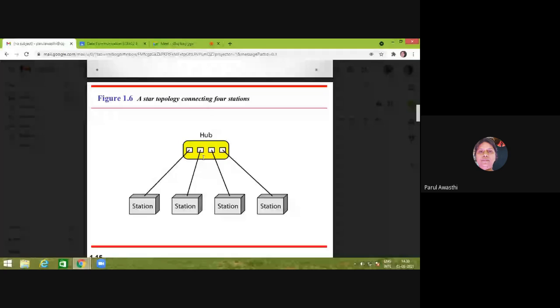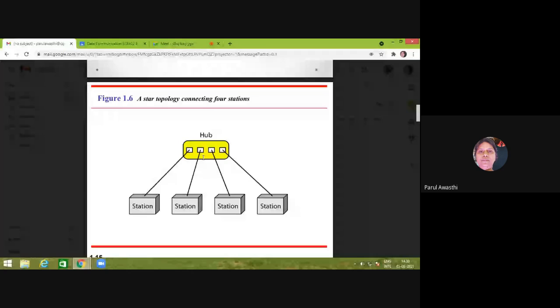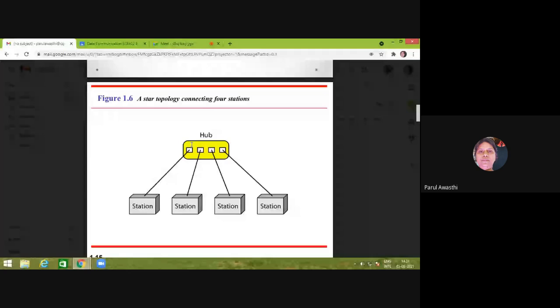If the data is not received at a port, the data will not be copied to all the ports. Actually, a hub provides a connection between a number of relays. Suppose the first station wants to transmit its data to station number 3. Then the relay connected to station number 1 and the relay connected to station number 3 will connect to each other and form a connection between station 1 and station 3. So the media will be completed.